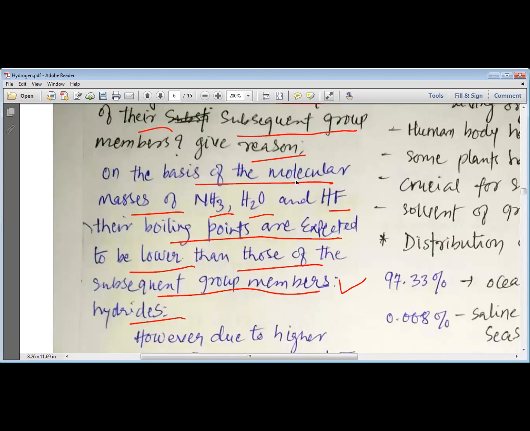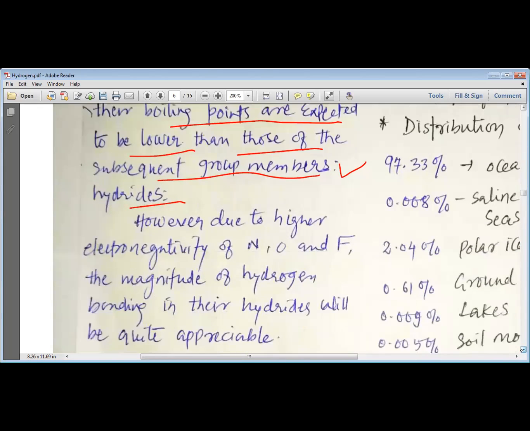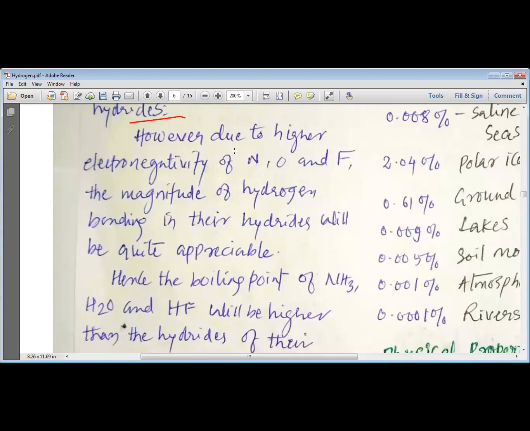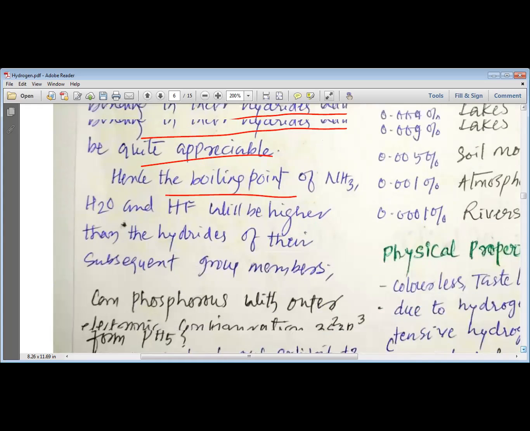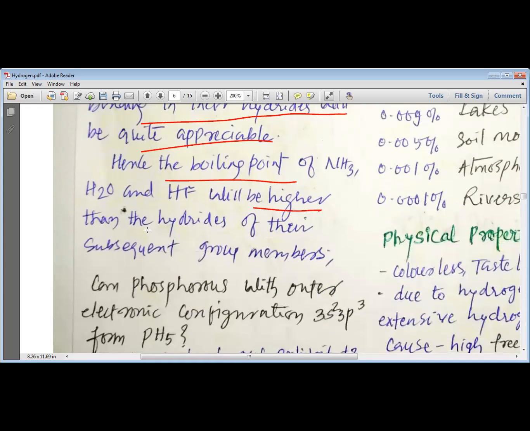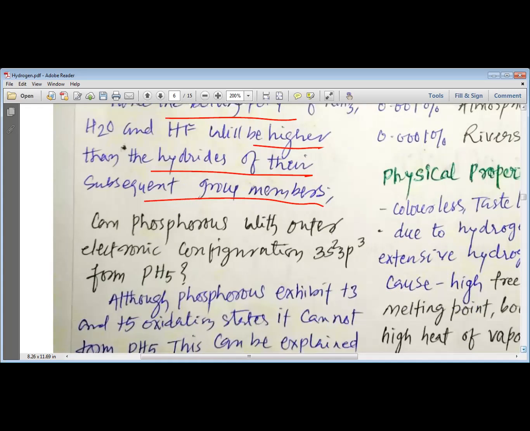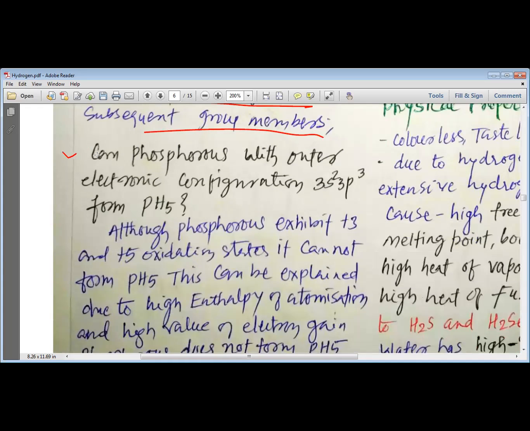So if you look into their molecular mass, yes, you will feel that they will have lower melting and boiling points. However, due to the higher electronegativity of nitrogen, oxygen and fluorine, the magnitude of hydrogen bonding in their hydrides will be quite appreciable. Hence, the boiling points of ammonia, water and hydrogen fluoride will be higher than the hydrides of their subsequent group members. Now we have the next question.